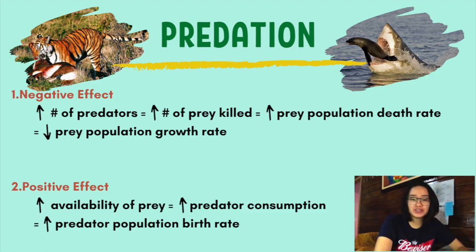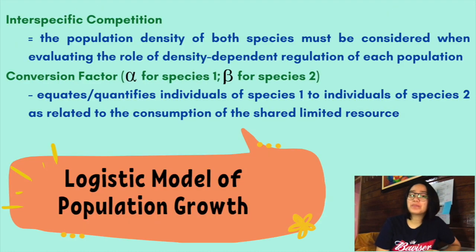Assuming that the reproductive fitness of a predator is directly related to its consumption of prey, an increase in predator consumption will then increase the birth rate of the predator population. The result is a direct link between the availability of prey, or the size of the prey population, and the growth rate of the predator population. We can actually estimate the population growth using the logistic model of population growth as discussed in chapter 11. But there are things to consider.